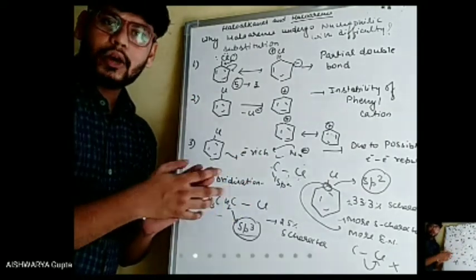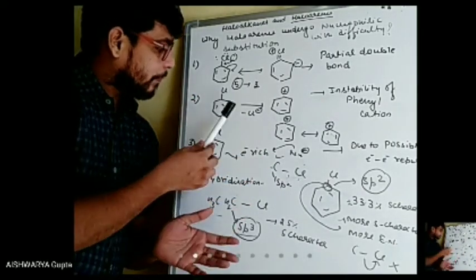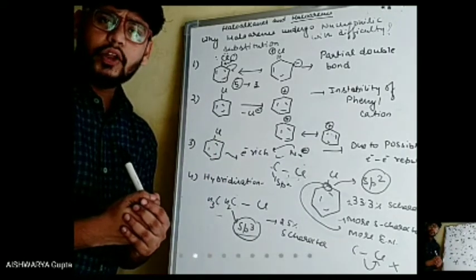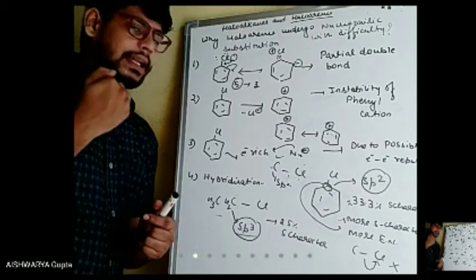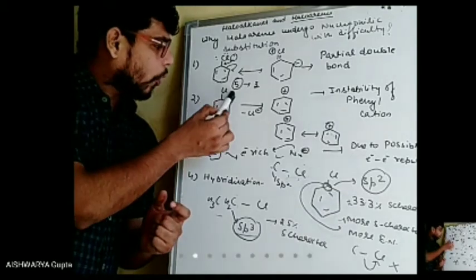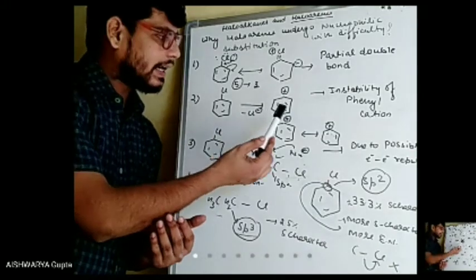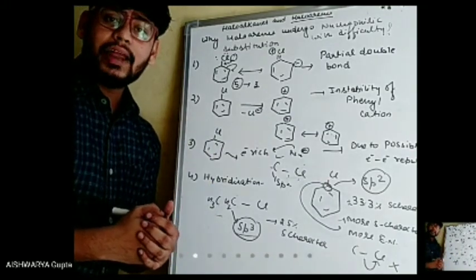So when you see chlorobenzene and phenyl cation, let us assume that the bond between carbon and chlorine has been broken, and the species formed is phenyl cation.